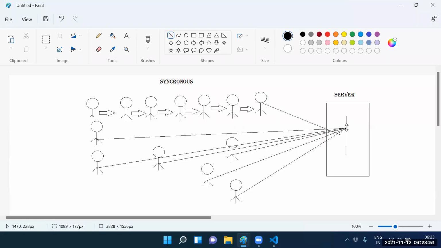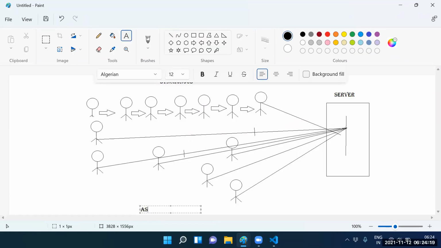Now all the requests are executing parallelly: client one, client two, client three, client four, client five, client six, client seven. Yes, all the requests are executing parallelly, and one request does not interrupt the second request. So these kinds of network calls, technically, we call asynchronous calls.